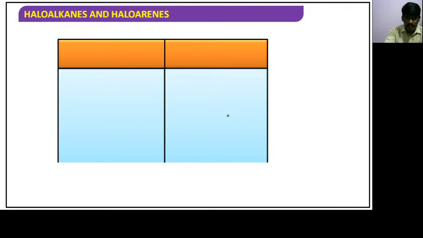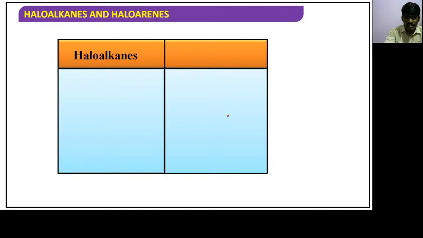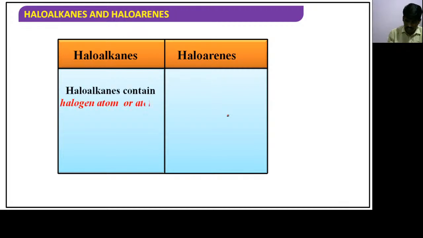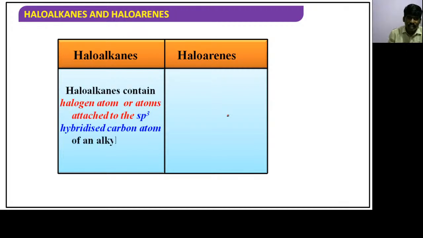Now if you check very clearly, what is the difference between haloalkanes and haloarenes? You need to understand the difference very clearly. Haloalkanes are compounds in which the halogen atom is attached to which hybridized carbon, children? The sp3 hybridized carbon atom of an alkyl group. If I say RX is a haloalkane, X is the halogen, let us say Cl, and this R I am taking as CH3.